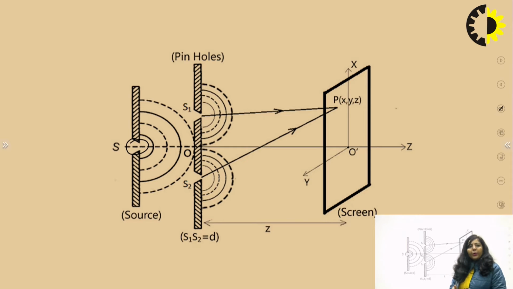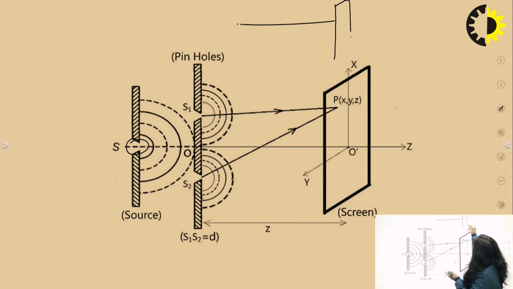In case of temporal coherence, we have seen the coherence along the direction of propagation. But in case of spatial coherence, we will see that coherence in a direction perpendicular to the direction of propagation. You can understand it like this. Again, we have a light source, and from that light source you are getting light radiations. Suppose this is the direction of propagation of light. Along the direction of propagation of light, now we are taking a plane, and that plane is in a direction perpendicular to the direction of propagation.